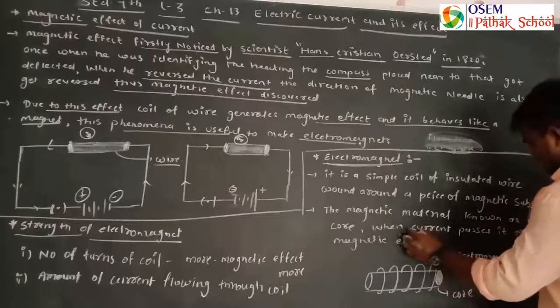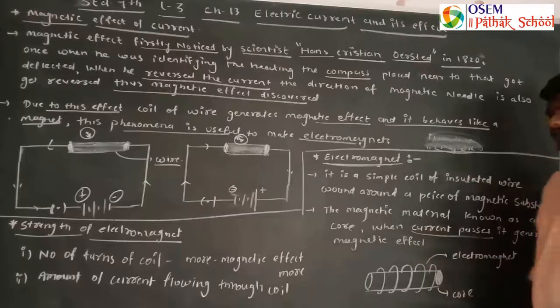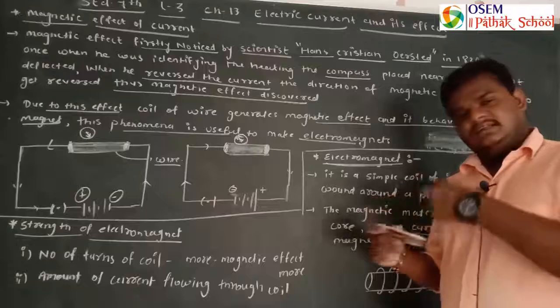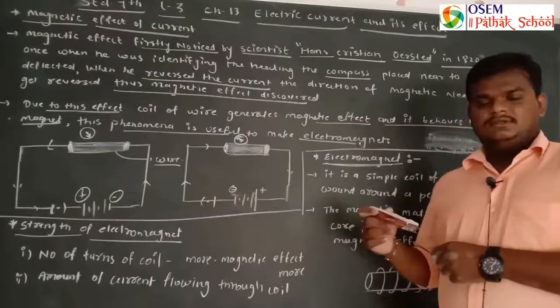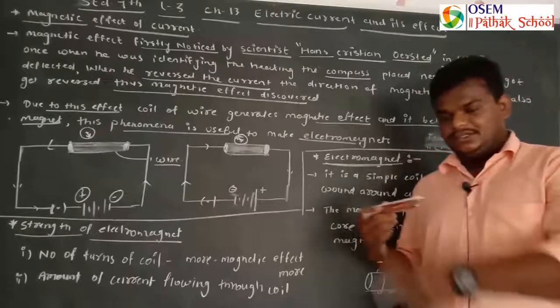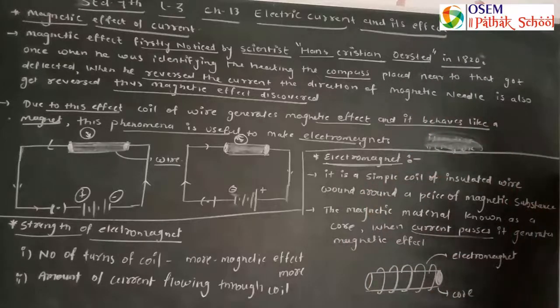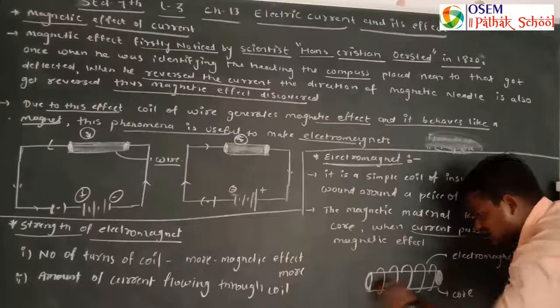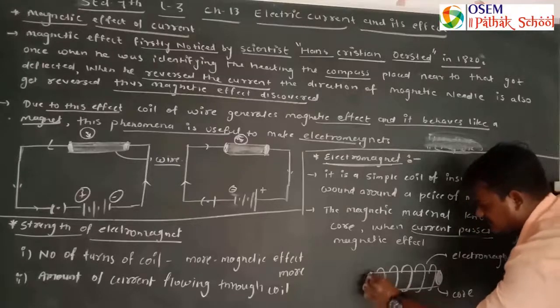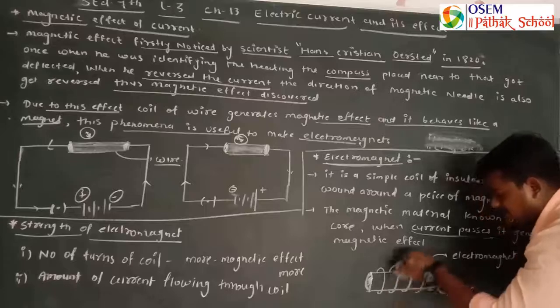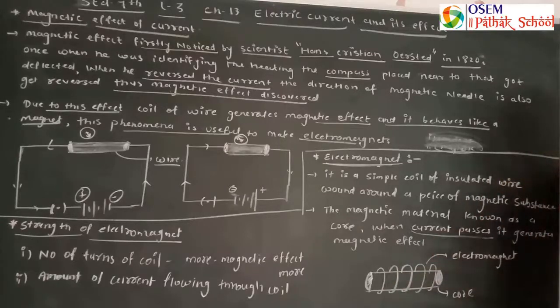When current passes, it generates a magnetic effect. When you pass the current around it, n turns give you a magnetic effect. So here in the diagram I already explained to you: this is the piece of magnetic material and उसके अराउंड में हमने ये वायर से रैप्ड किया है यहाँ पर.